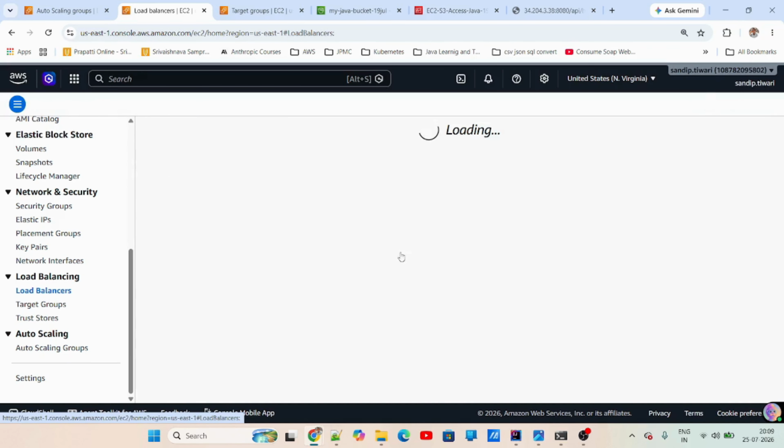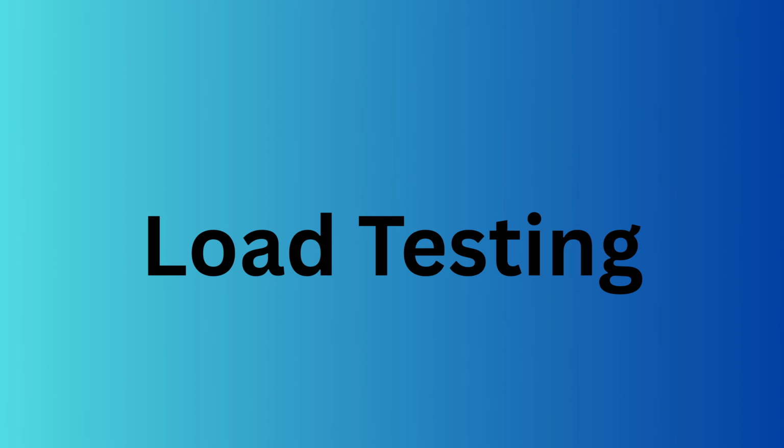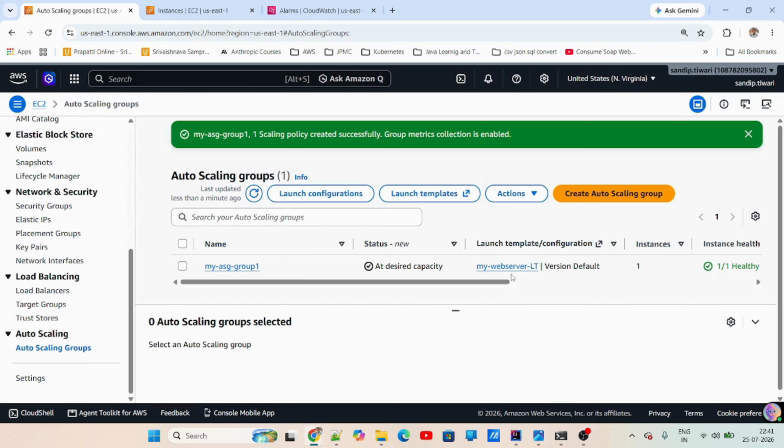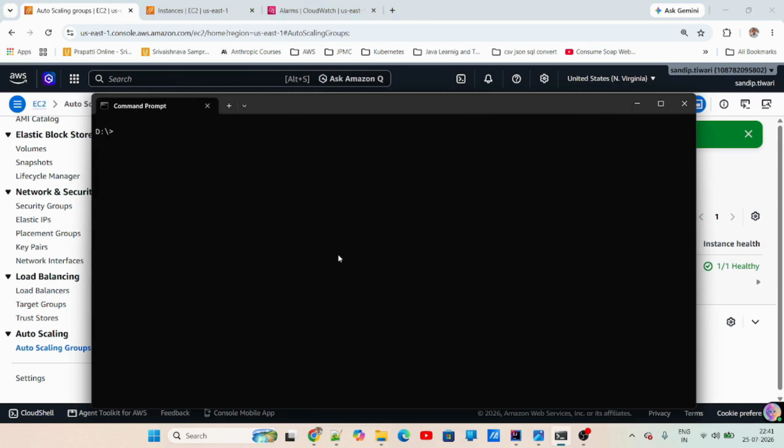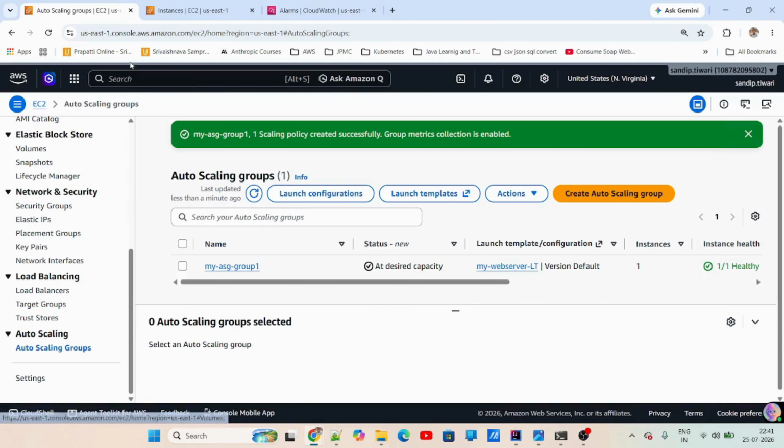Once this is done, my load balancer is also done. It is active. I have set the script as well. I will do the load testing. Our instance is ready. Our ASG, basically auto scaling group, is ready. Let's do the load testing and see how it goes, and we'll see the scale out process.